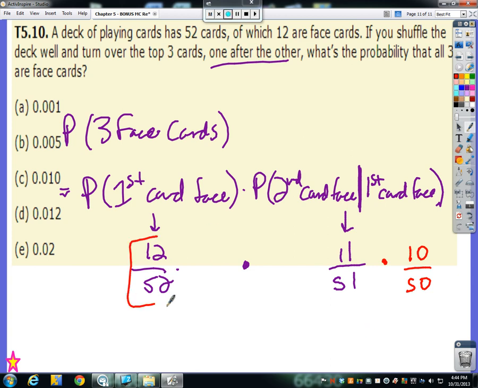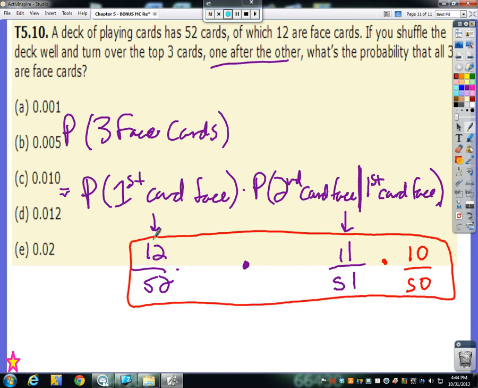So now multiplying our results together, we get something like 0.0099 and so on, which closely resembles answer choice C.